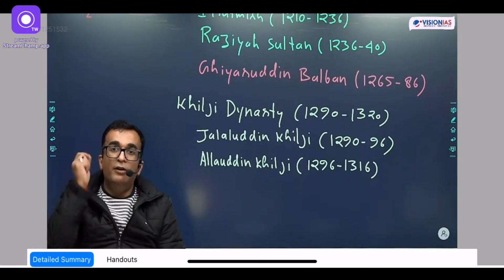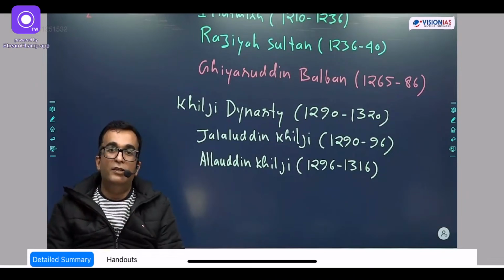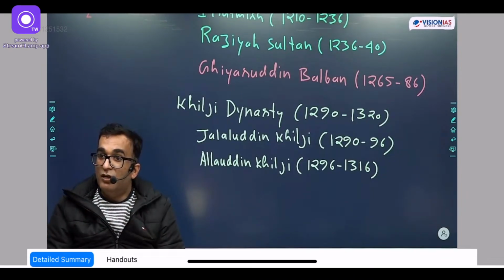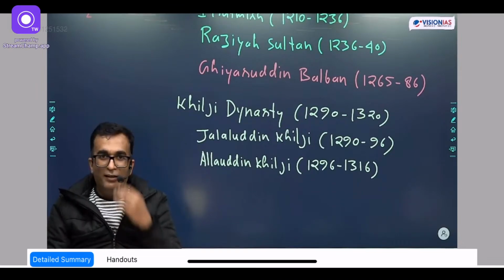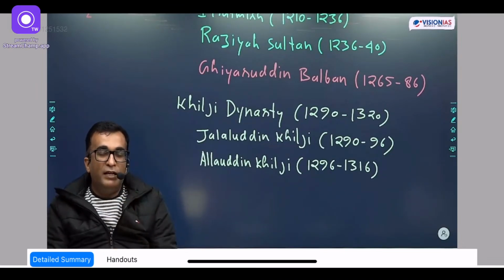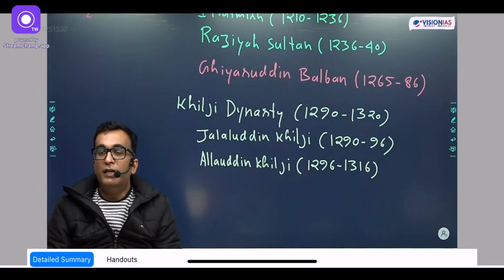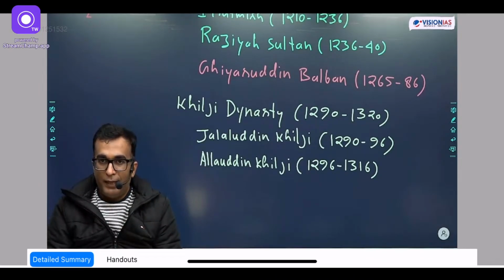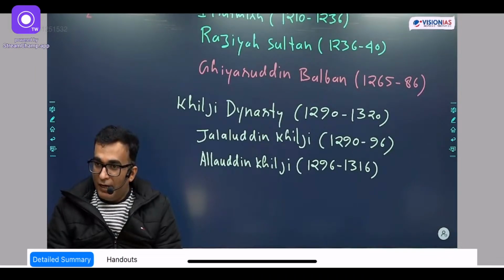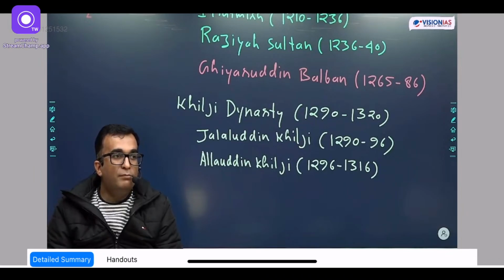Then one of the biggest assets with Alauddin Khilji was his general Malik Kafur. Have you heard his name? So Malik Kafur, I'll tell you a little bit about him. Malik Kafur was actually a transgender, and he was in Gujarat. So when Alauddin Khilji attacked Gujarat, he found Malik Kafur and he purchased Malik Kafur for 2000 dinar.